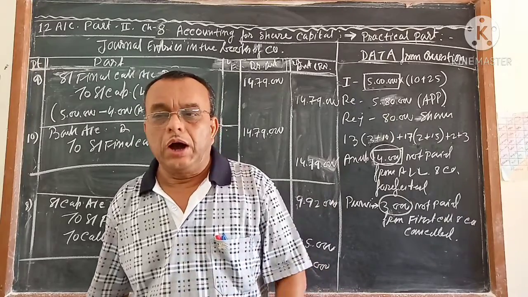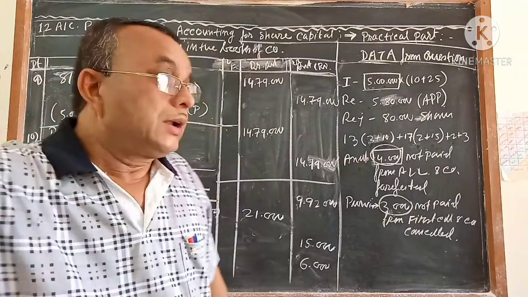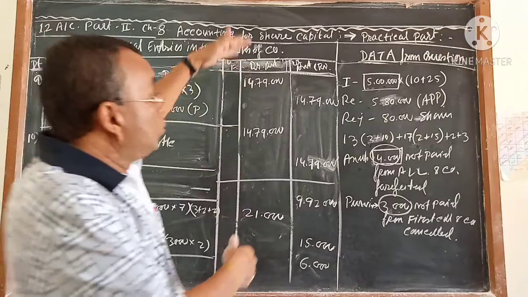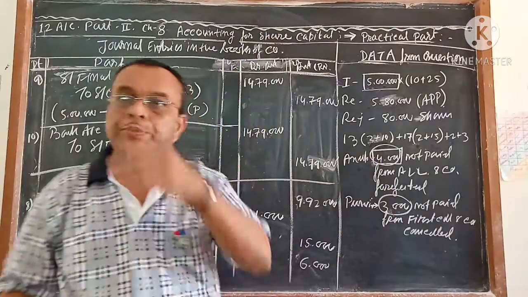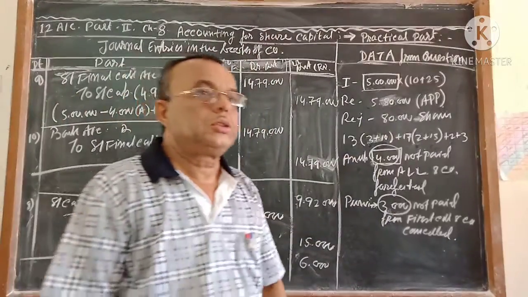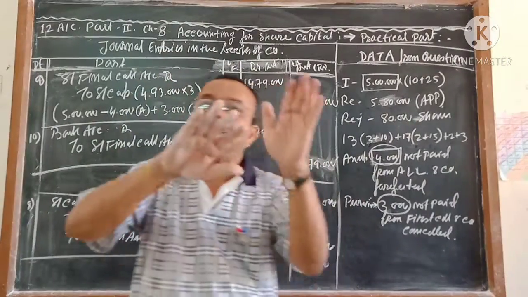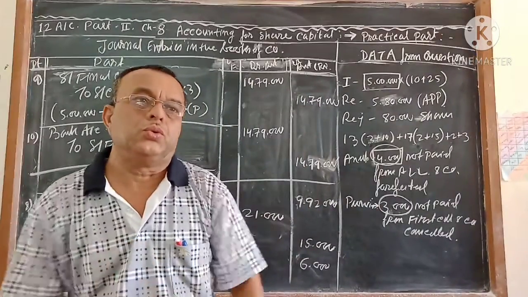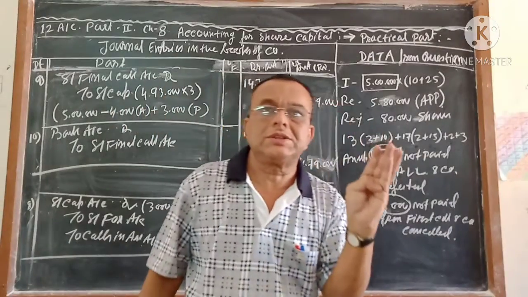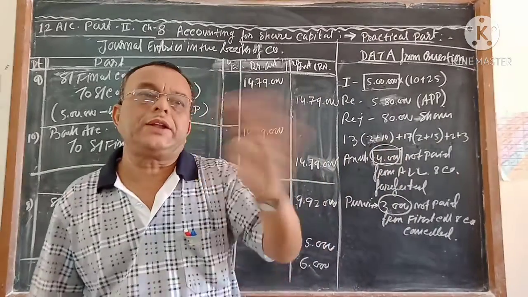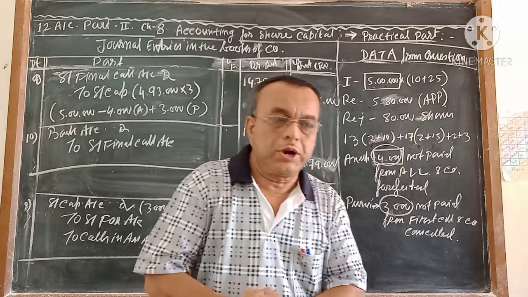And next video, I will tell you, like that, they will not tell you to do everything from top to bottom, from issue to reissue. They will give you some of the information, and on the basis of that, the last 3 transactions they will tell you to do. Mainly, cancellation, reissue and transfer. So hope you are understanding.